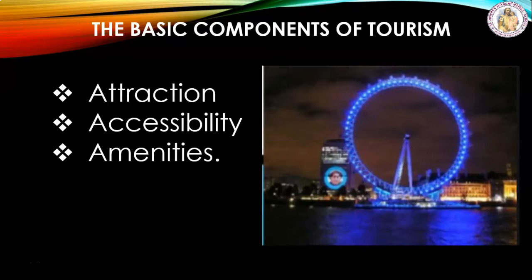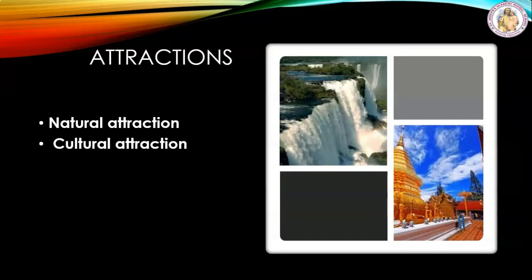The three main components of tourism are attraction, accessibility, amenities. These three components are together known as A3 concept. Attractions. Attractions mainly comprise of two types such as natural attraction, cultural attraction.